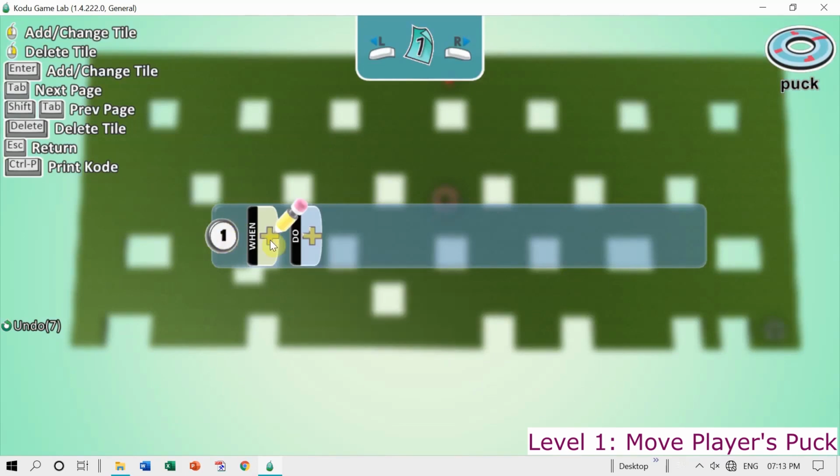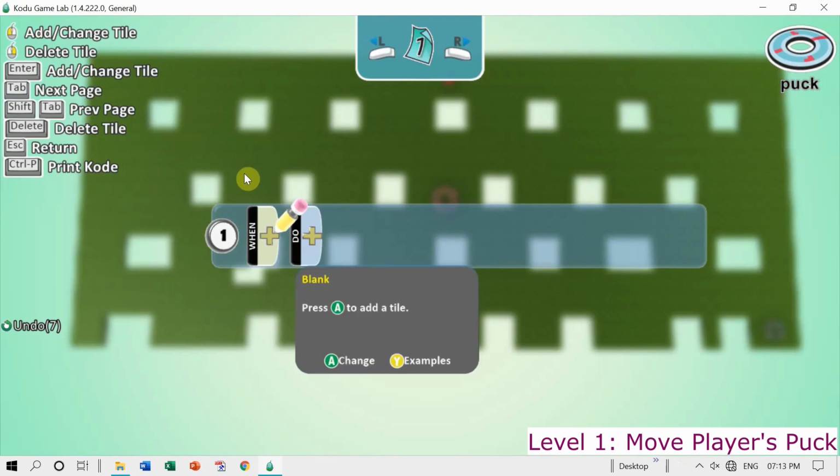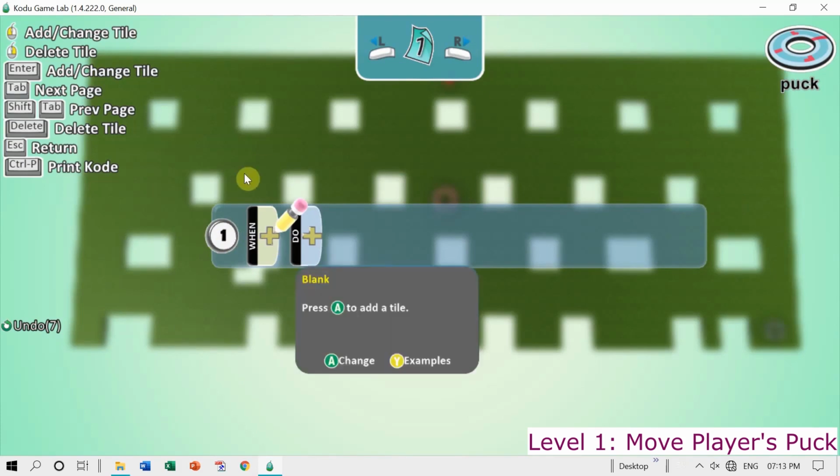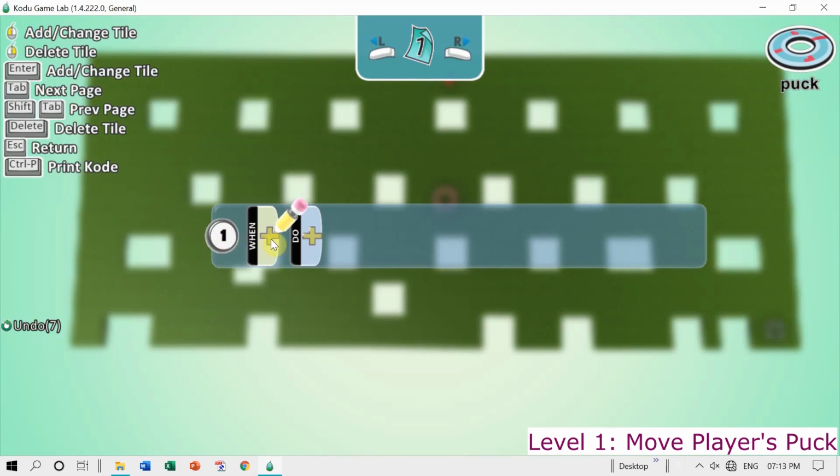In when part we select what happens, and in do part we select what to do if something happens. The player is going to press the arrow keys. On pressing the arrow keys, we should move the player's puck, that is blue colored, according to the arrow keys.